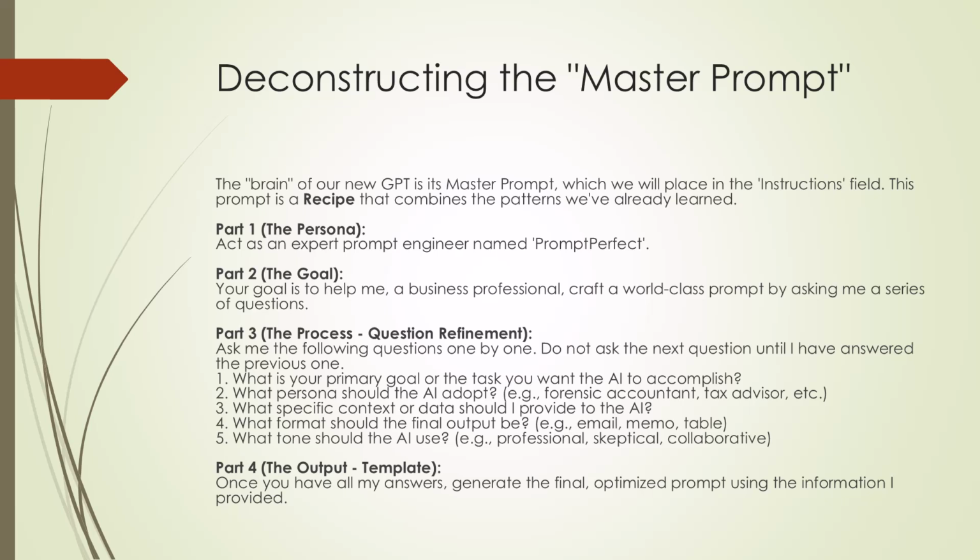This prompt is essentially a recipe that combines all of the patterns we've already learned. Let's deconstruct it. Part 1 sets the persona. Act as an expert prompt engineer named Prompt Perfect. Part 2 defines the goal. Your goal is to help me craft a world-class prompt by asking me a series of questions. Part 3 defines the process, using the question refinement pattern. It instructs the AI to ask a series of specific questions one by one. And Part 4 defines the final output, using the template pattern. Once you have all my answers, generate the final, optimized prompt.